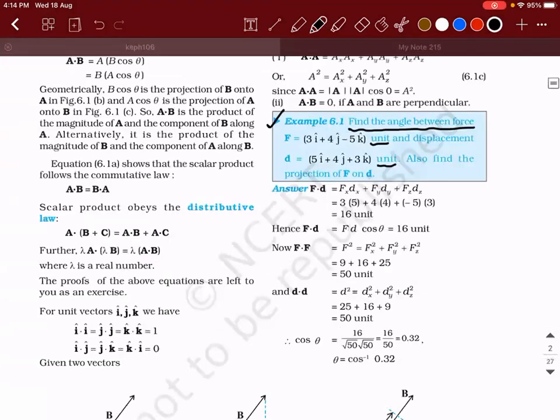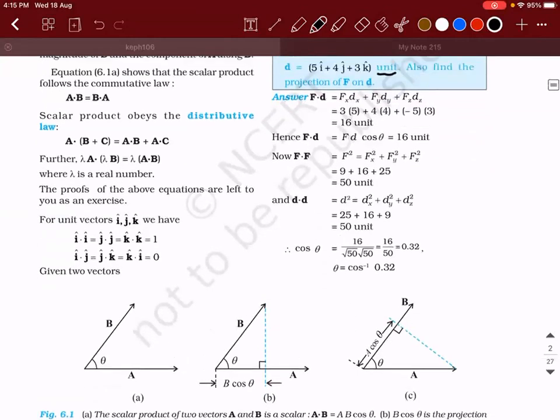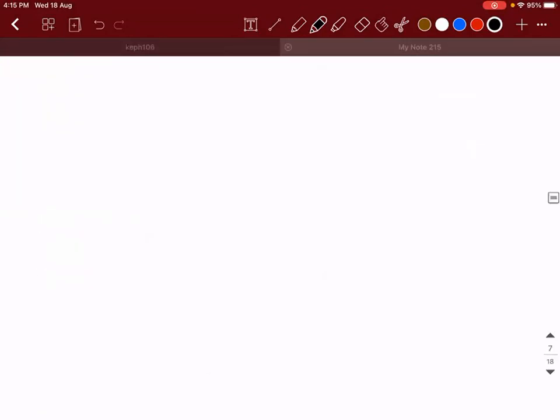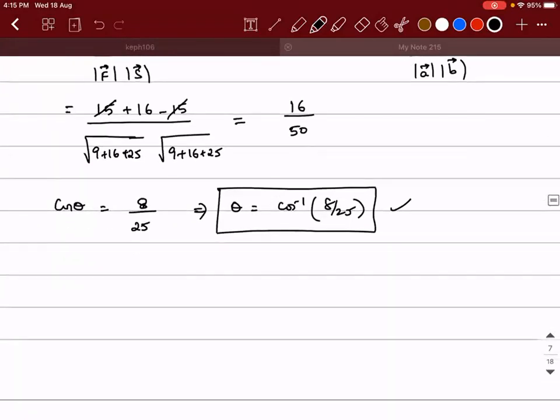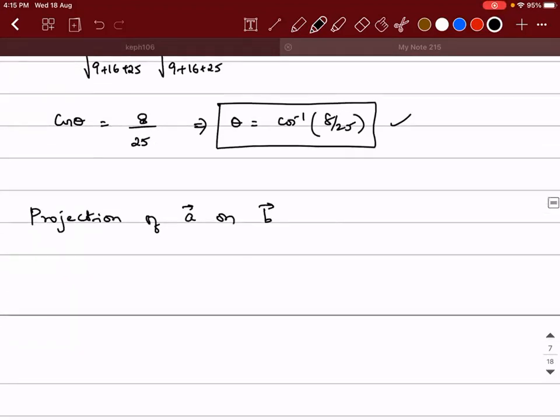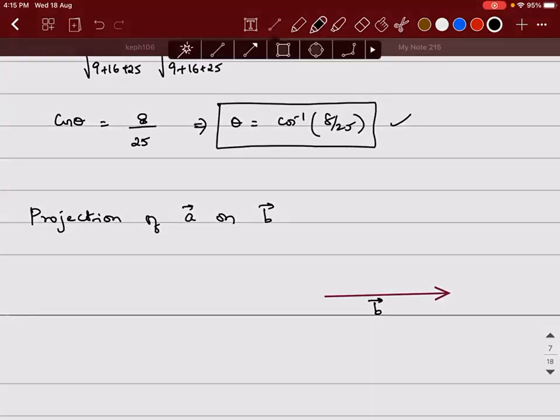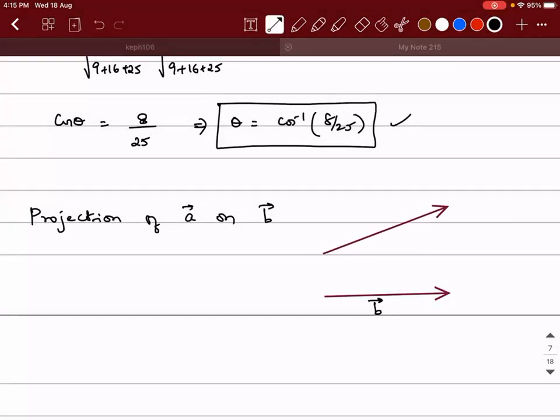So the next question they're asking is to find the projection of F vector on D vector. Let me explain what this projection is. Generally, you learn this projection next year in your maths, in a chapter named vector algebra. So, projection of a vector on b vector. Let us say there is a vector b like this, I'll call this the b vector. And let's say there is another vector like this, which I will call the a vector.